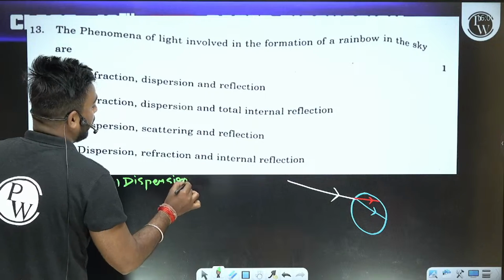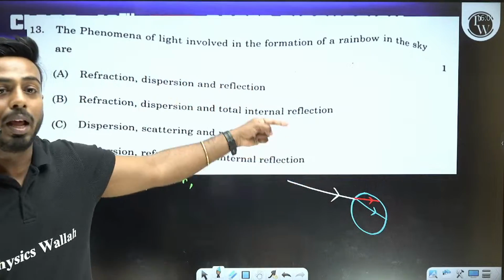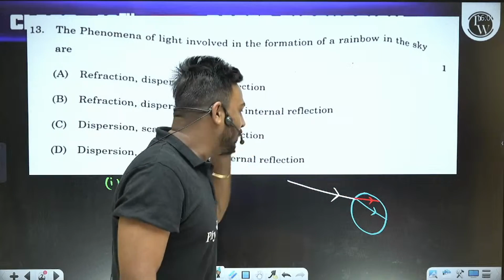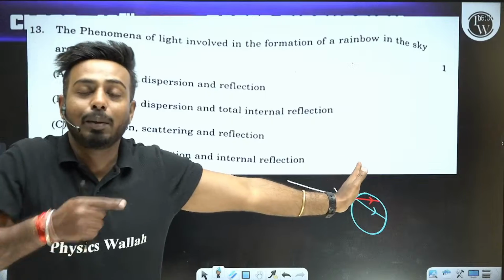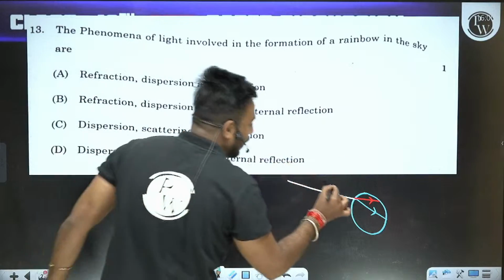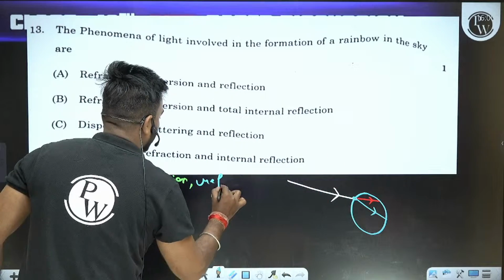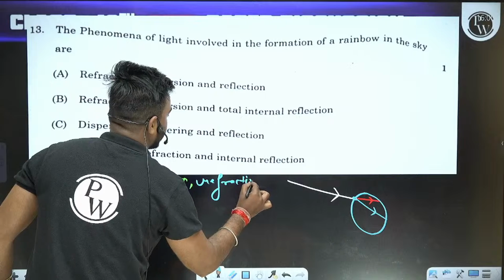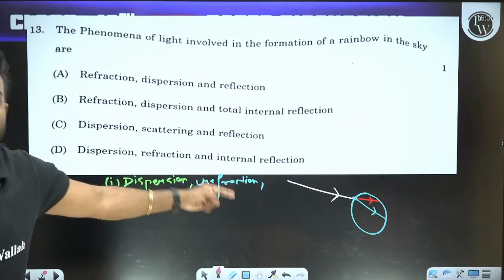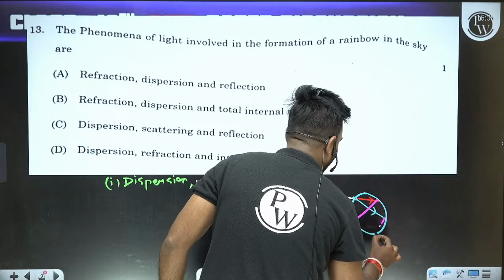Dispersion. Okay, on the first surface, whenever white light enters into the water droplet which acts like a prism, and whenever light enters from one medium to another medium, it gets bent from its own path. It means on the first surface, dispersion and refraction, and whenever it enters into the water droplet, it will reflect back.